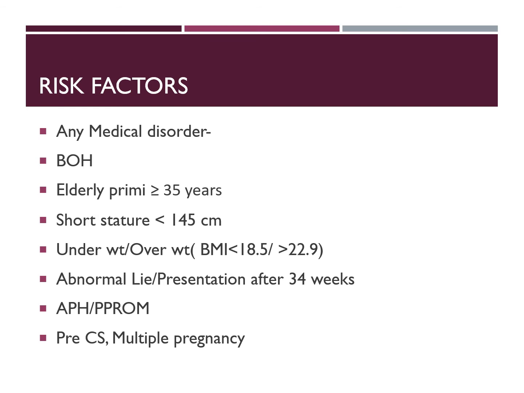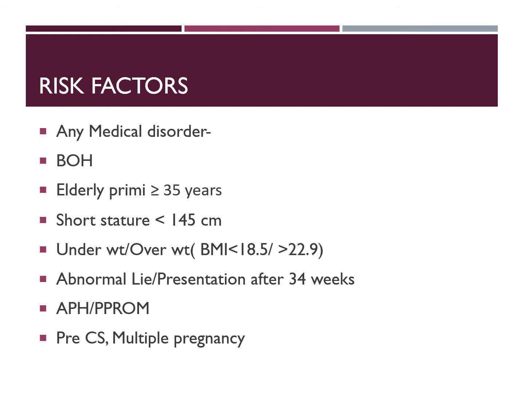And the BMI: if the BMI is less than 18.5, she is considered to be underweight, and if it is more than 22.9, she is considered to be overweight, and above 25 is considered to be obese. This BMI calculation is a little bit different for Asian women.